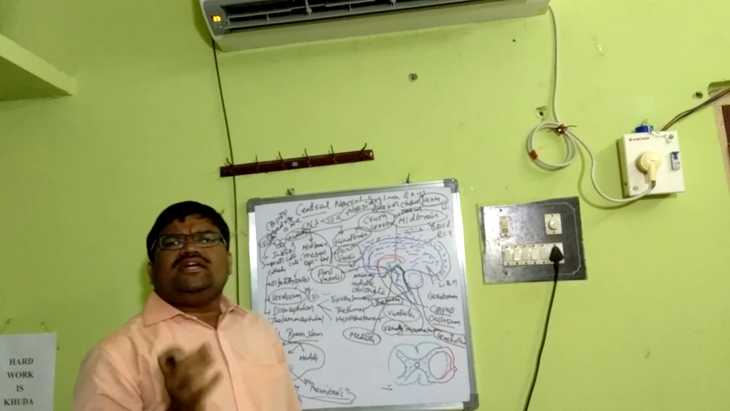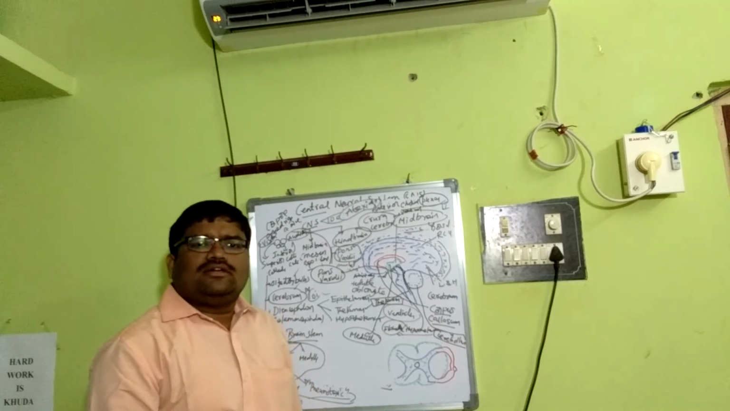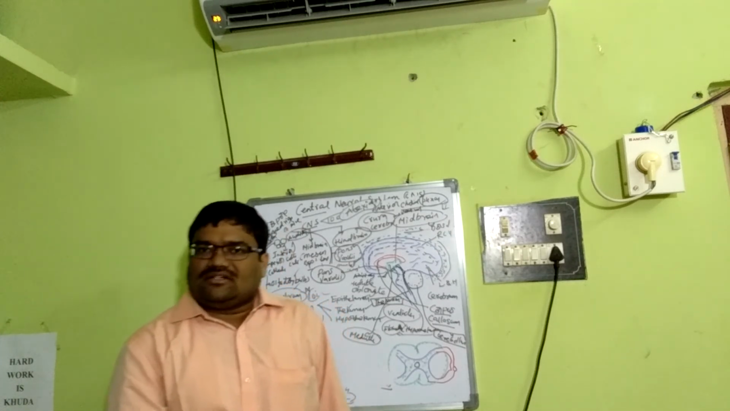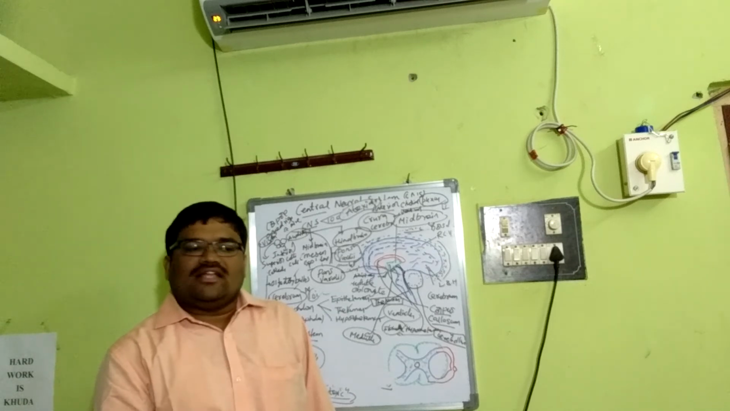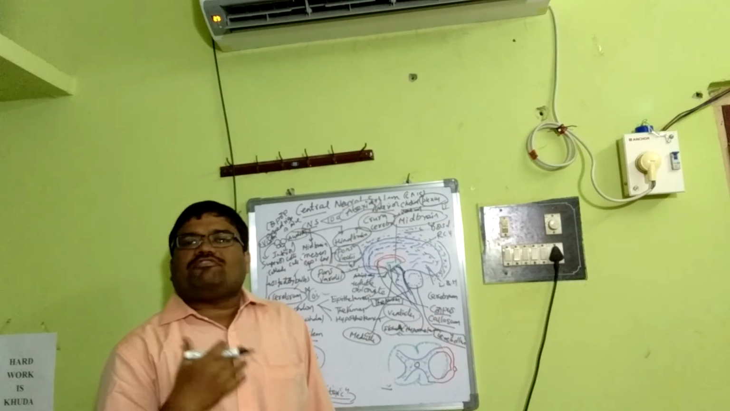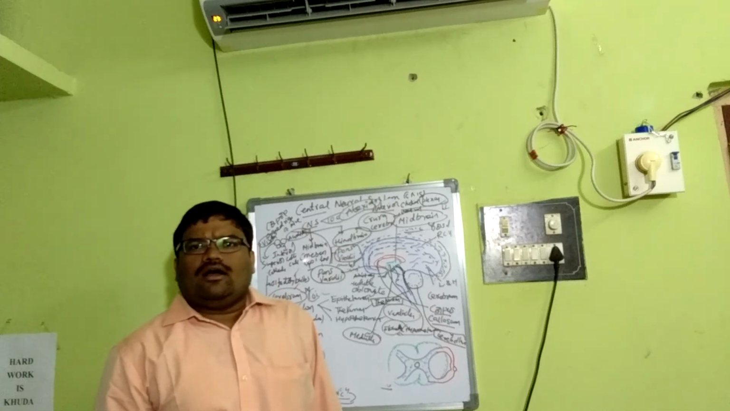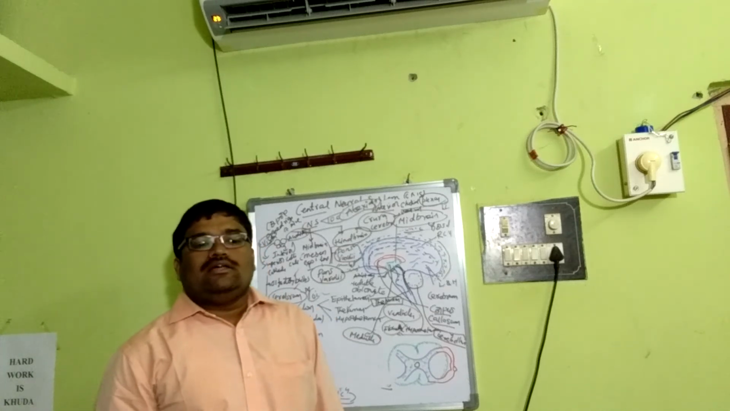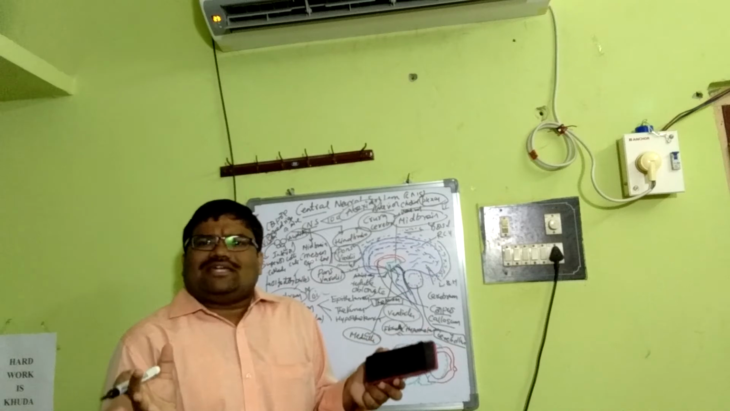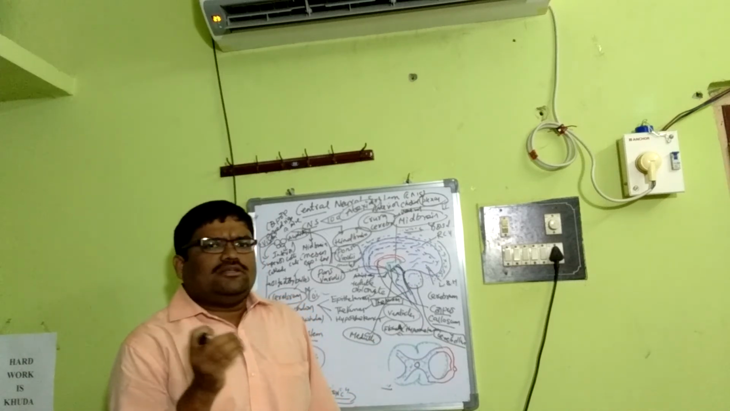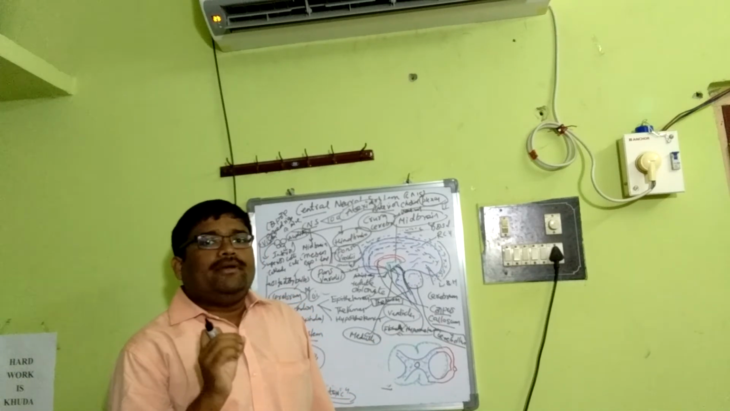This is known as the seat of involuntary activities. Say the cardiovascular center, the respiratory center, the center for vomiting, the center for coughing, the center for sneezing, the center for even hiccuping. All these are present in the medulla. That means most of the essential activities are concerned with the medulla oblongata.